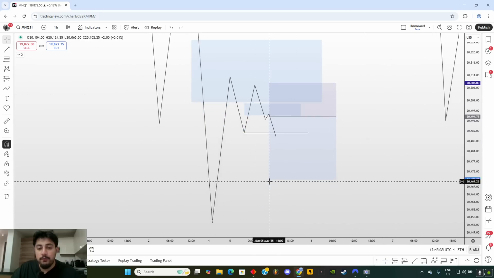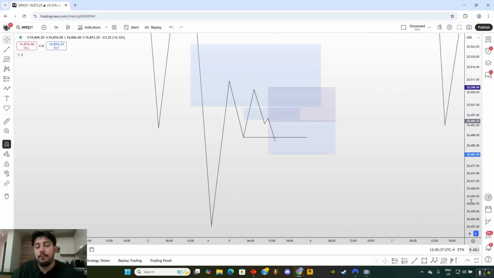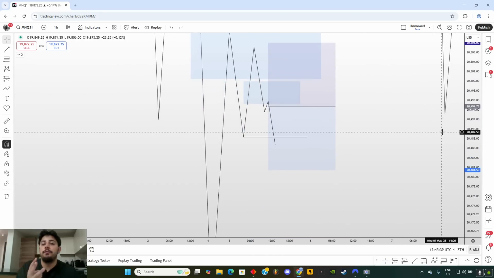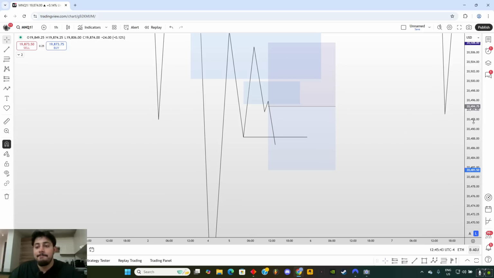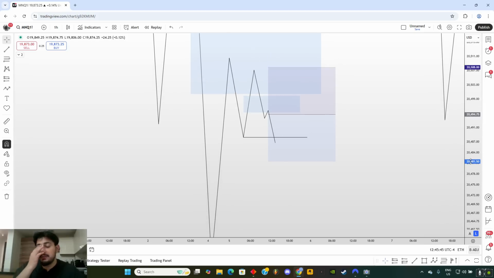So at 1-to-1 risk to reward, what we're doing is taking a partial. That could be 30% of your entire position or 40%. I stick with 30%, okay? Now the trades that I took, I didn't take partials because I was going aggressive, and it really comes down to your risk management and how much you can afford to lose or win. It really comes down to your financial status and your condition. I'm being honest with you here.